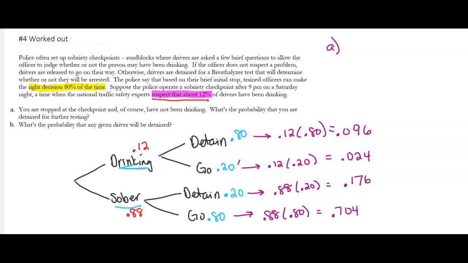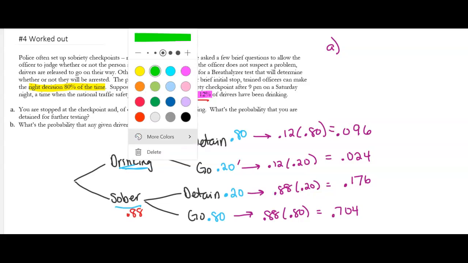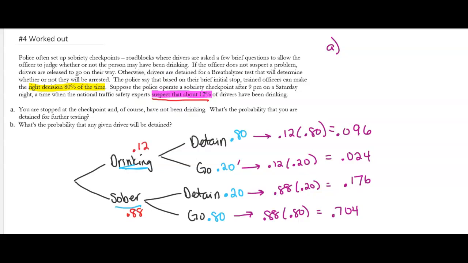I am sober, I am detained, and so it's this percent right here, 0.176. You could also write it as 17.6% of the time.